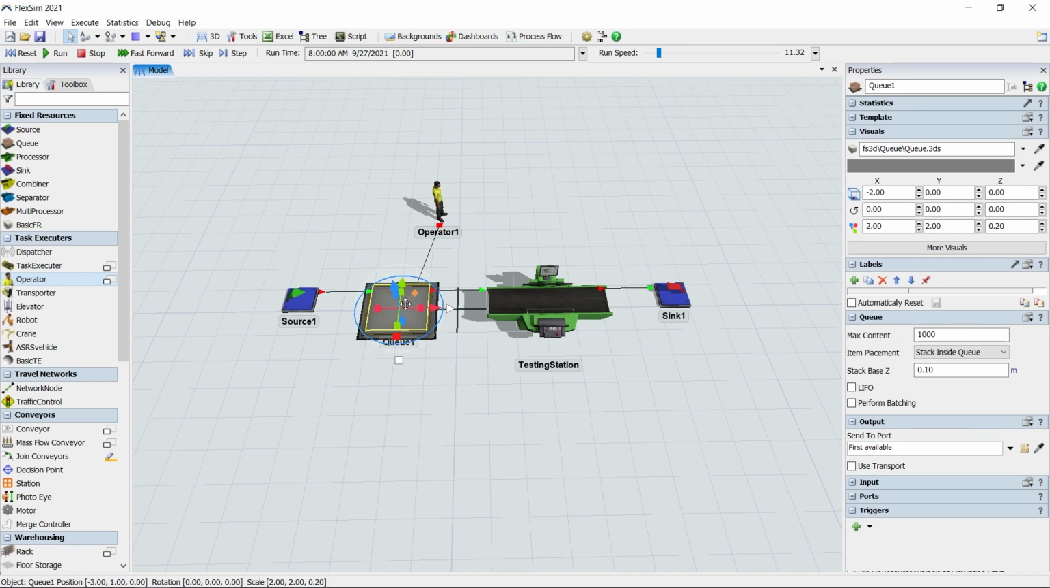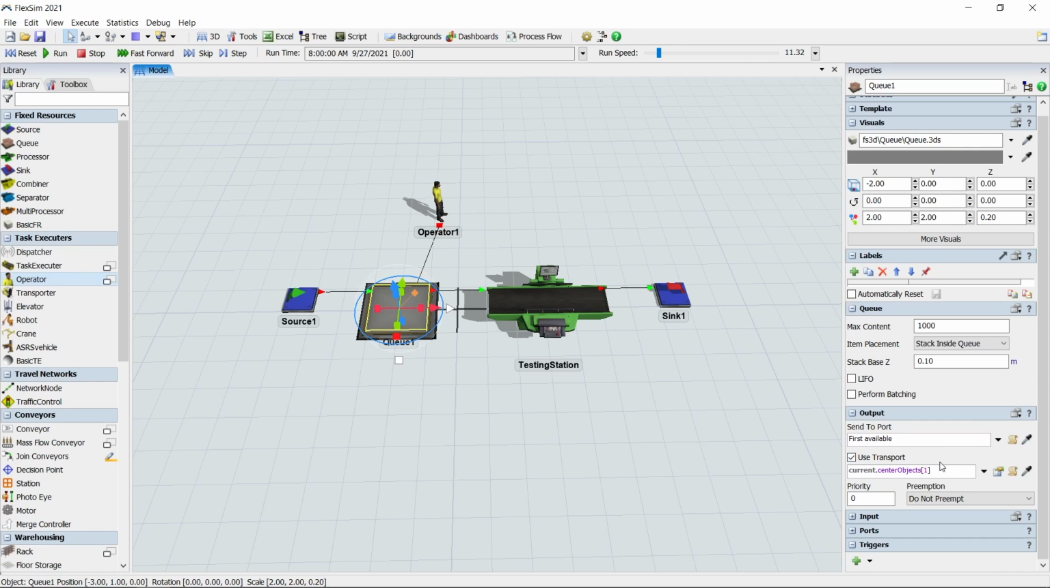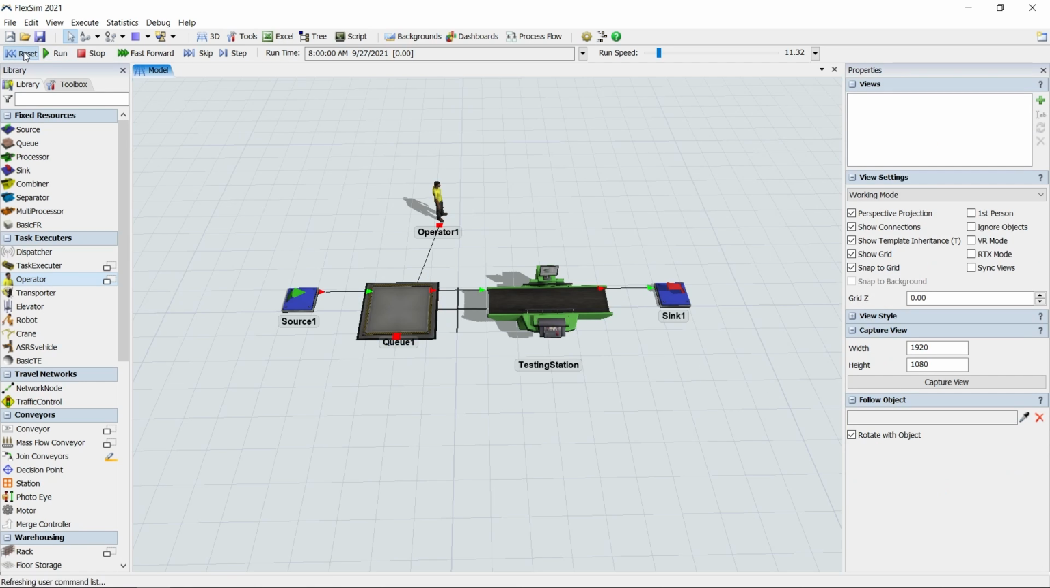Click the queue and find the output area in its properties. Click to check the box for Use Transport, and a few new options will appear. By default, Use Transport will look to use the first object connected via a center port. In this case, the first and only center port connection is our operator. Reset and run the model again to verify that the operator is now loading flow items at the queue, transporting them to the testing station, and then unloading them to begin processing.